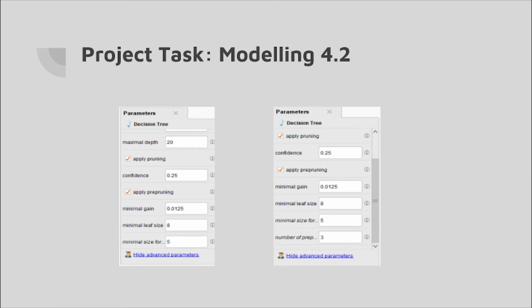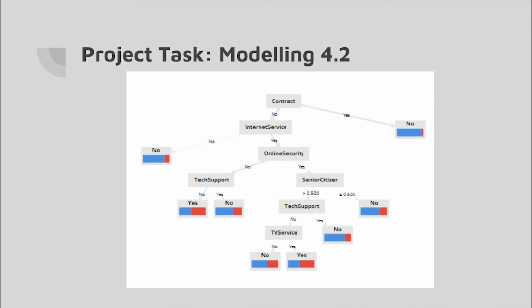For the minimal leaf size, we have set it to 8, because a node will be split into 2 or more nodes if the subsequent nodes contain at least 8 examples, which is a higher value that will cause lesser splits and vice versa. For the minimal size of the split, we have set it to 5. So that means a node will be split up into 2 or more nodes if the larger node contains at least 5 examples. For the number of pre-pruning alternatives, we left it as a default value of 3, as the number of alternative nodes tried for splitting when the split is prevented by pre-pruning at a certain node is fine for our model. Hence, we produced this decision tree following the above parameters and settings.